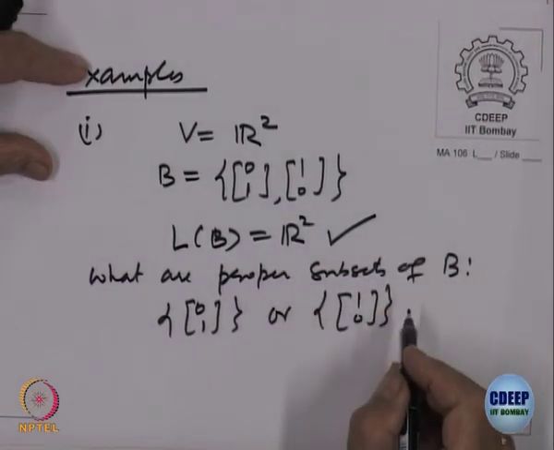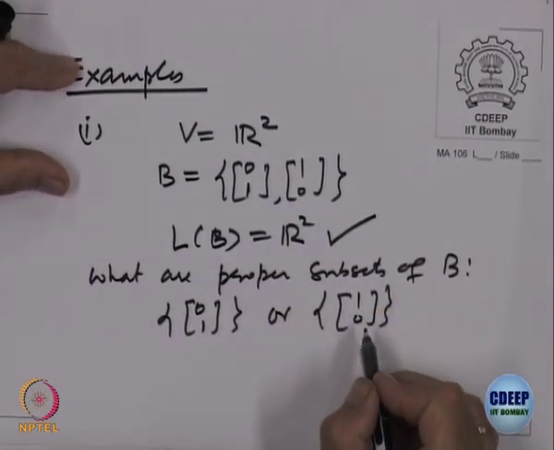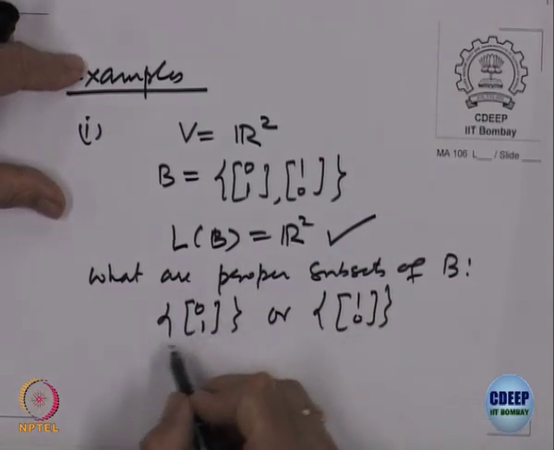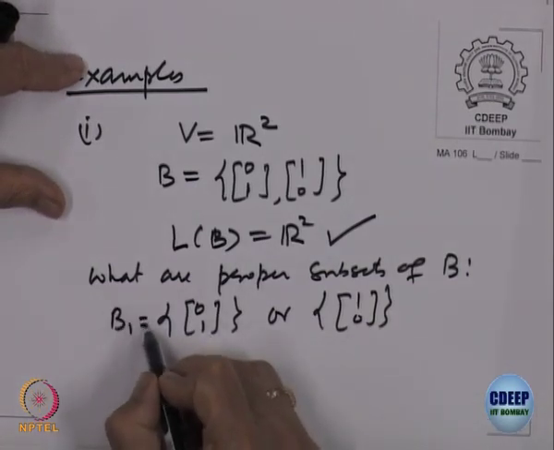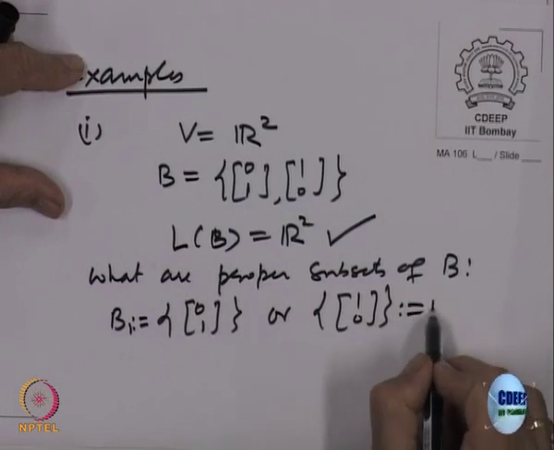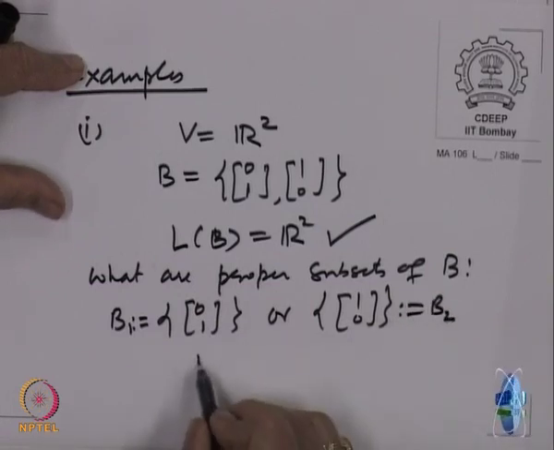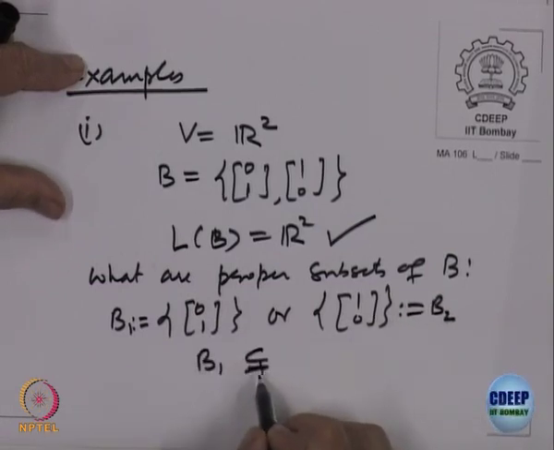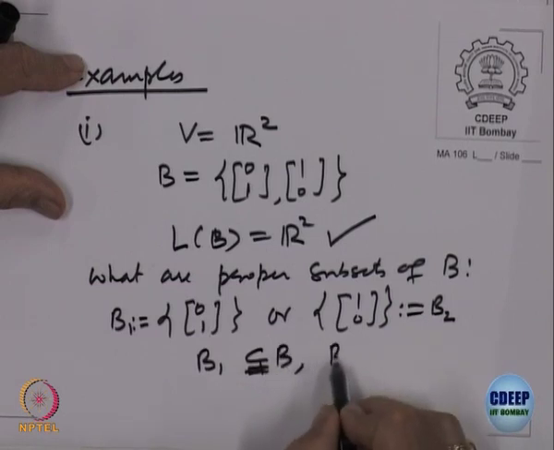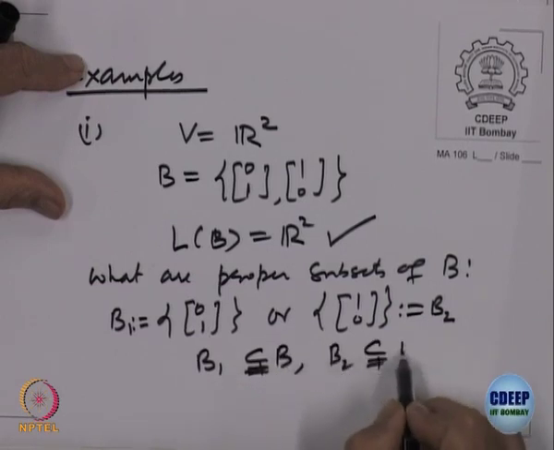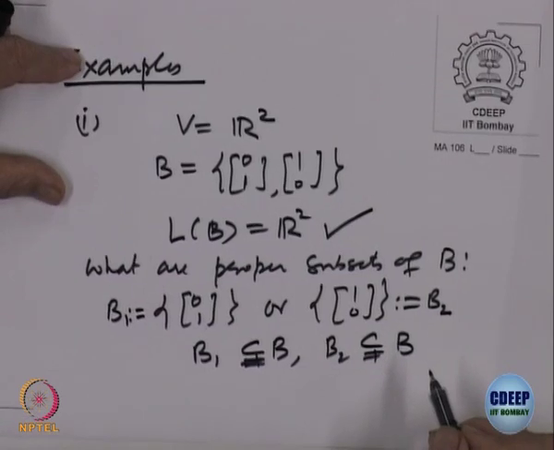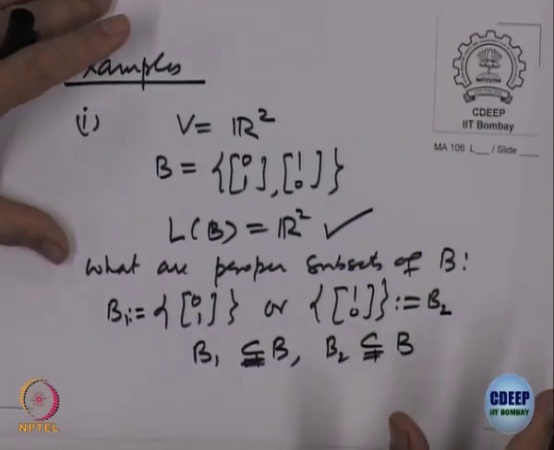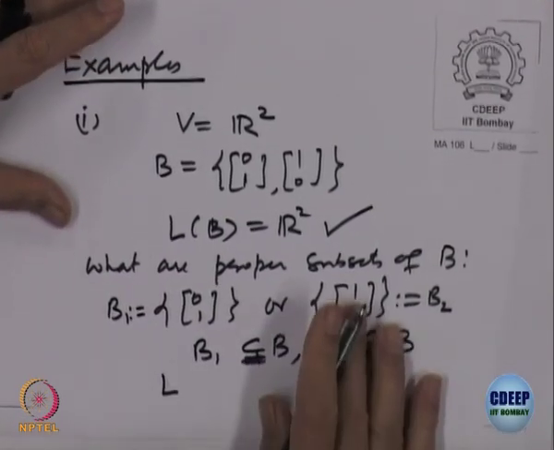So call this B 1 and call this B 2. B 1 is a proper subset of B, B 2 also is a proper subset of B, and these are the only ones.